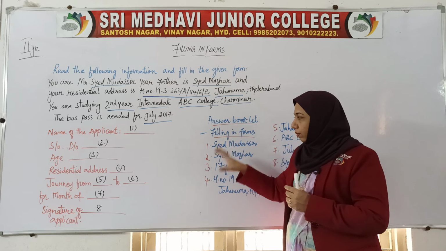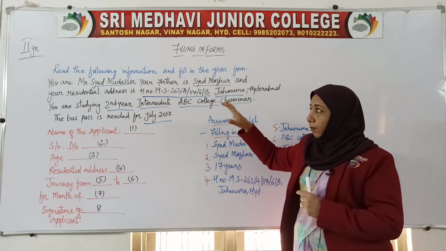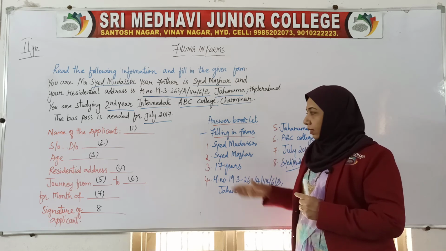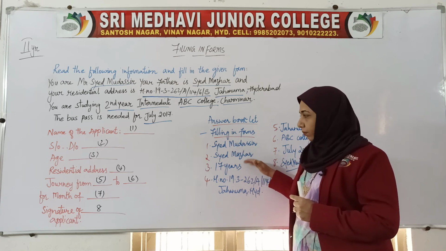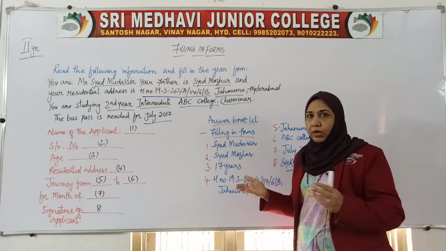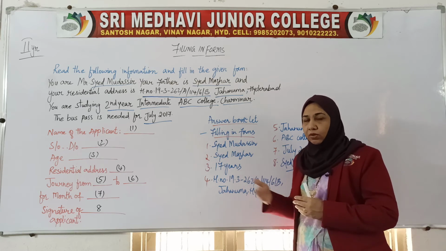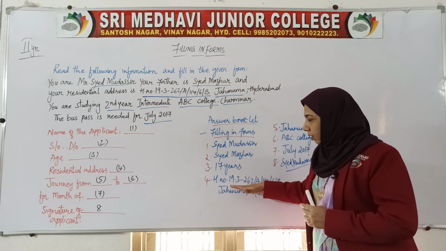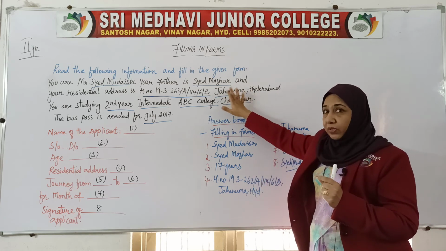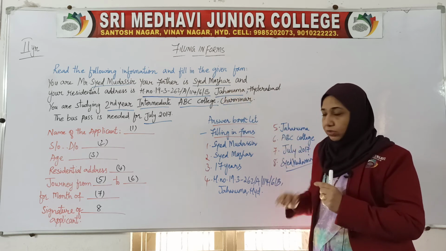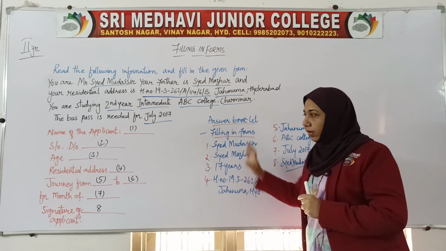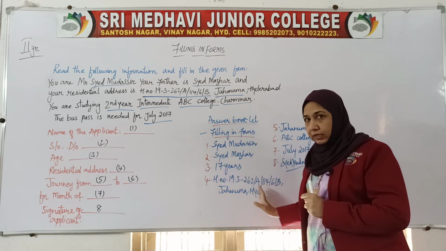So don't do that. Name of the applicant: the first one is the person who wants to travel, who is applying. So this is the applicant, this is the father's name. Then moving on to the age, you can guess, because you yourself are in second year, you can guess the age and write it down, that's not a big deal. Then go for the residential address, meaning the address of the particular person being given here, not your own address. Here you have to mention whatever is being given in a full-fledged form, because we are not writing in the blank, we are writing in the answer booklet.